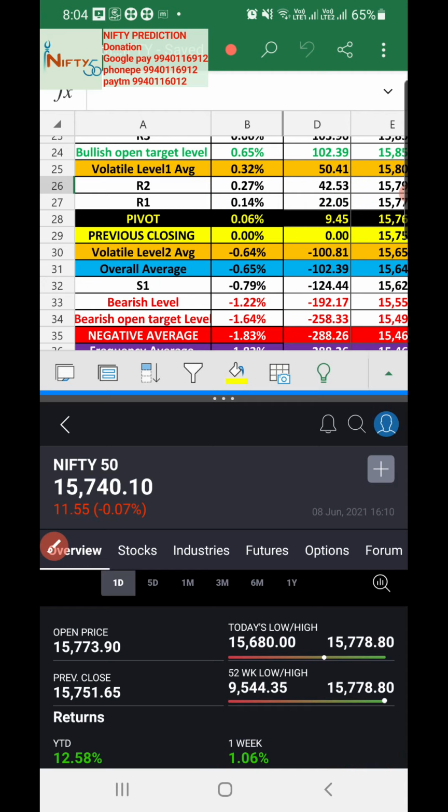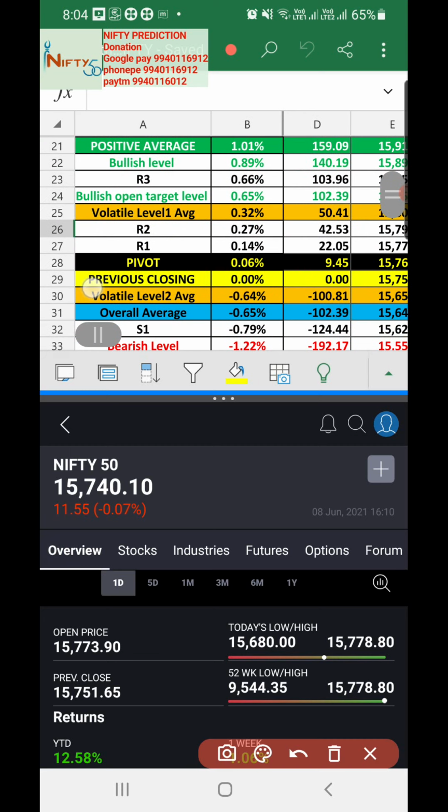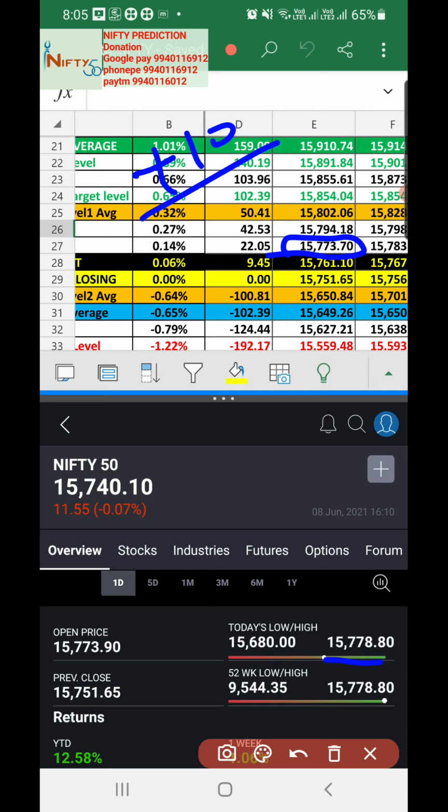You must understand how to trade on these kinds of days, and it is not going to be easy to trade between the volatile zone 1 and 2, because yesterday it had a potential of 50 points to 100 points, so a total of 150 points, but still it was not able to break that particular stop loss, which is 15,773. The stop loss will be 10 points. So it is not able to break the particular level.